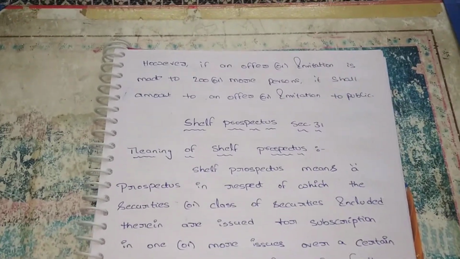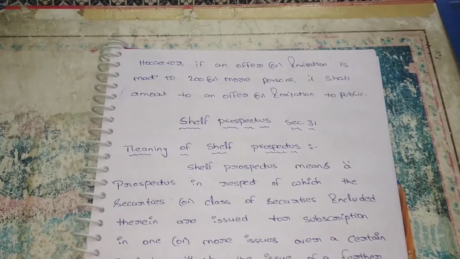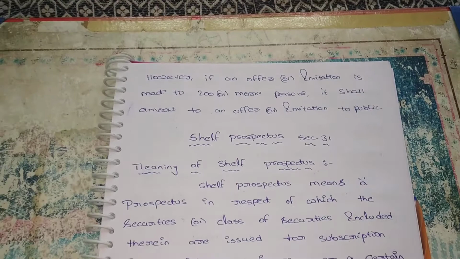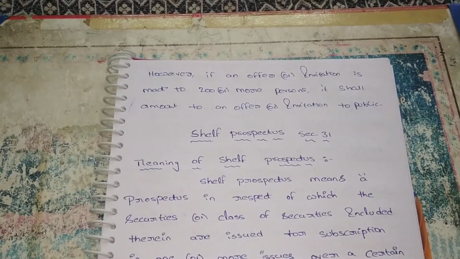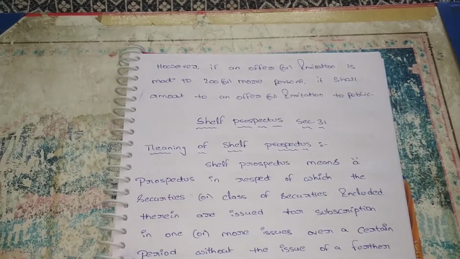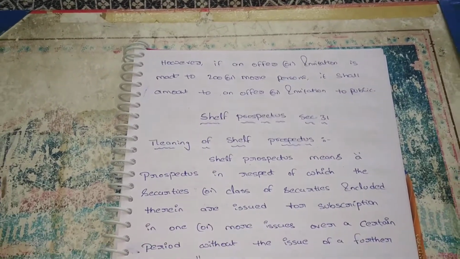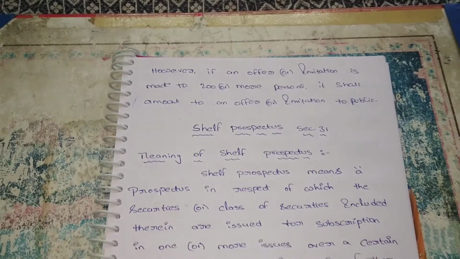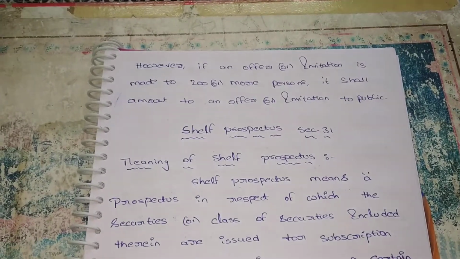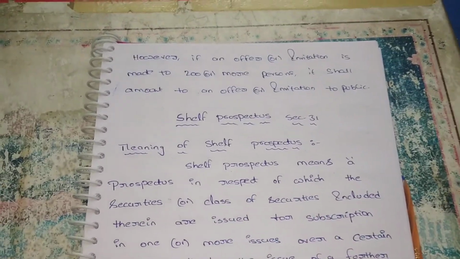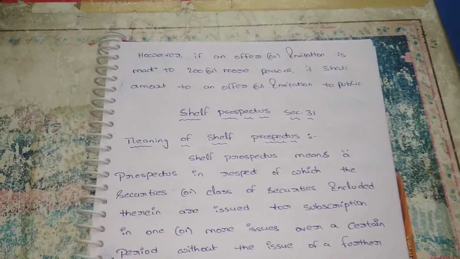I will definitely repeat it. In the previous lecture, we discussed what is the prospectus, what are the contents required for issuing the prospectus, and what are the documents required for issuing the prospectus. Is there any declaration required for issuing the prospectus or not? All these topics we discussed in the previous lecture. Today we are discussing what is the shelf prospectus, what is the red herring prospectus and statement in lieu of prospectus. Up to now we completed our second unit.